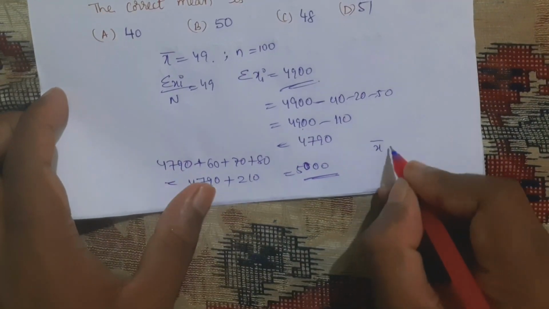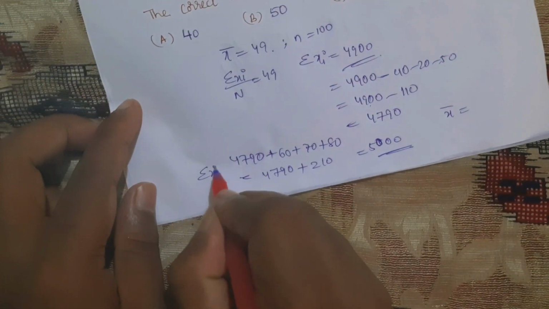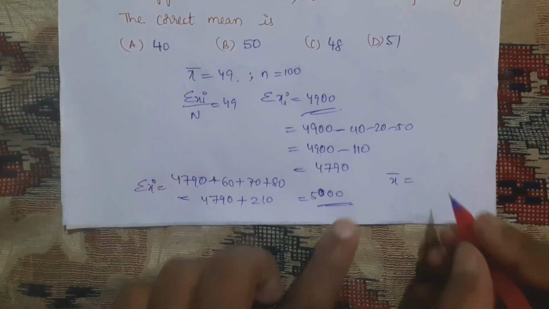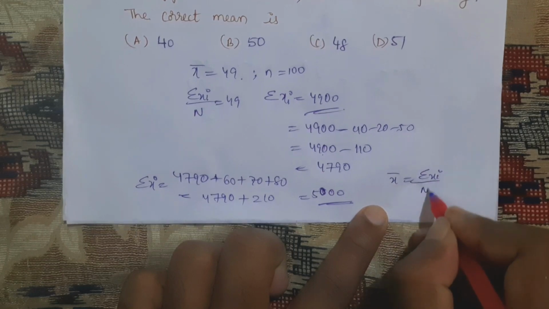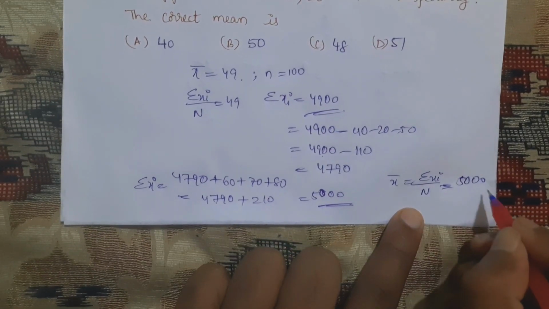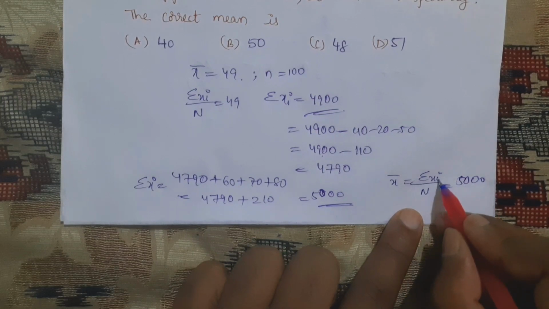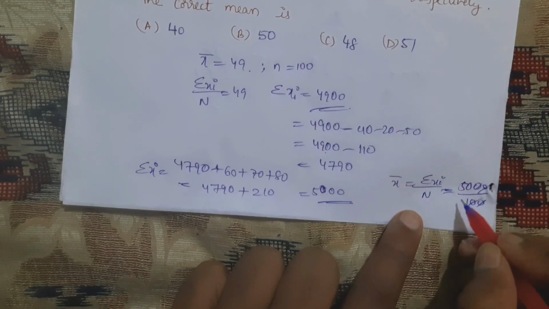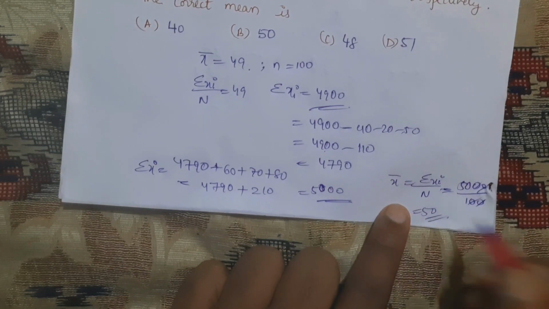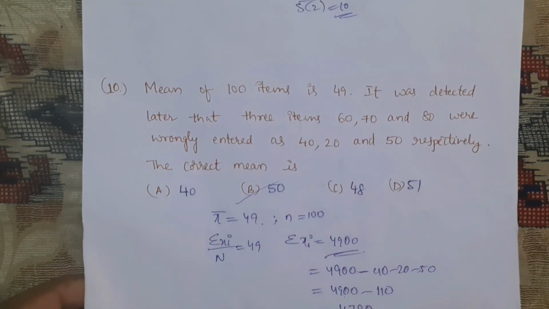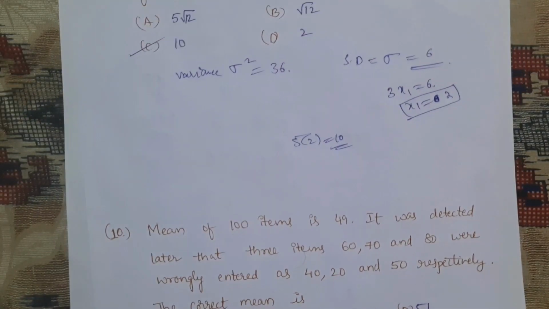Okay, correct mean means what? This is sigma xi only. But the correct mean x bar is equal to sigma xi by n. Sigma xi here we got as 5000, by 100, which is equal to 50. Okay. Option B. See, hope you understood all these problems.